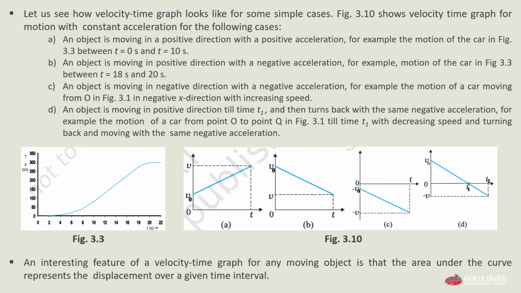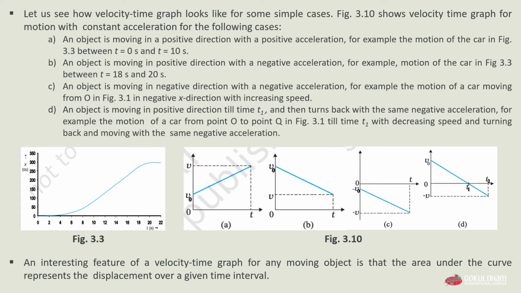Now we will come to case B. In case B, the object is moving in positive direction but its acceleration is negative. For example, the motion of the car in figure 3.3 between 18 and 20 seconds: the car is going in positive direction but it has a negative acceleration. Now case C is an object moving in negative direction with negative acceleration, meaning assuming that our car, which is our object, is running backward with a negative acceleration. That is our case C.